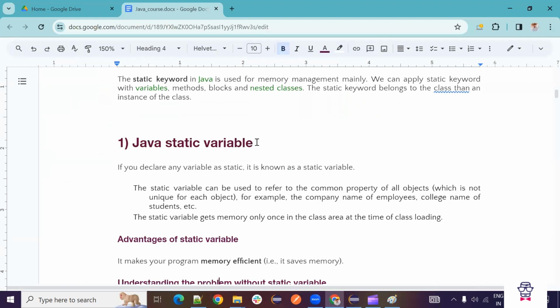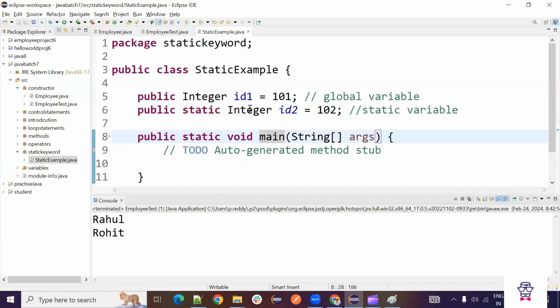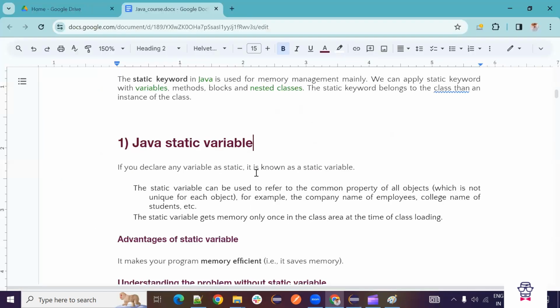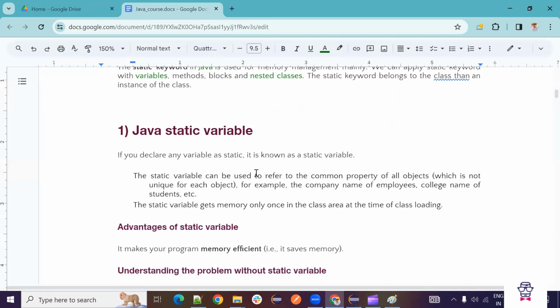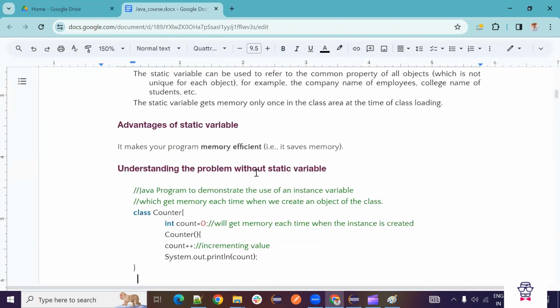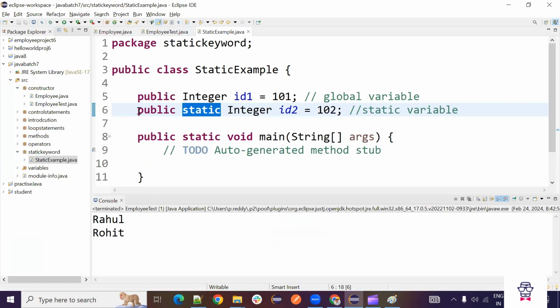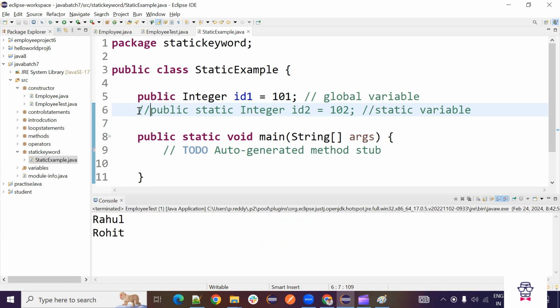So Java static variable. If you declare any variable as static, it is known as static variable. So this is a variable. We declared it as static. So it became static variable. So why this static variable we will use is, now just comment this one. We don't have any static variable. We will see without static variable how the system works. Then we will see with static variable how the system works.